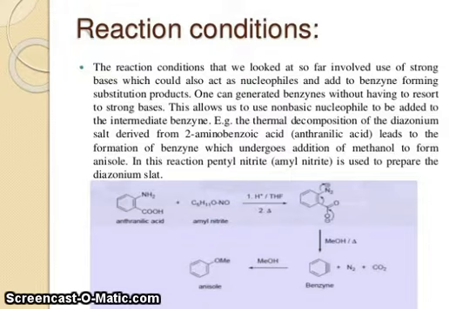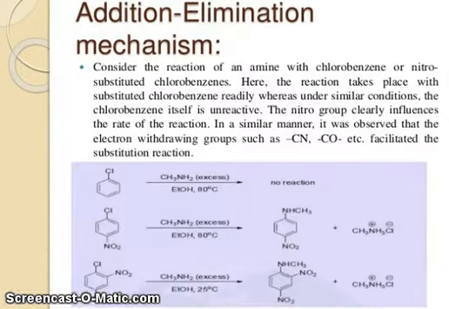In this reaction, amyl nitrite is used to prepare the diazonium salt from anthranilic acid, forming these products, and you can see the elimination occurs forming benzyne, and then addition occurs, then formation of anisole. So friends, the addition-elimination mechanism.